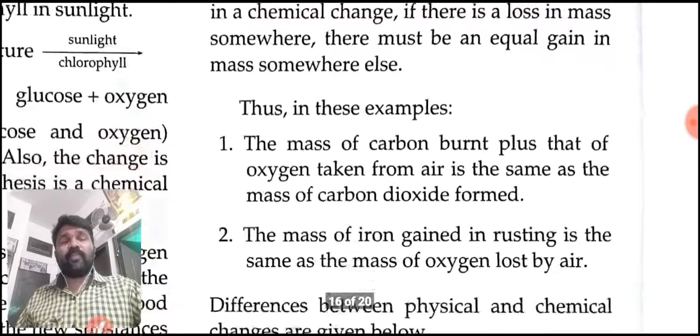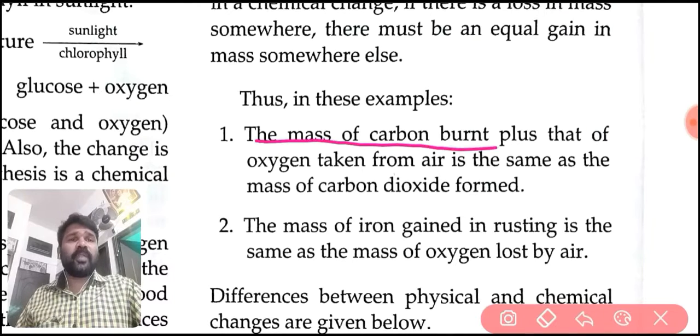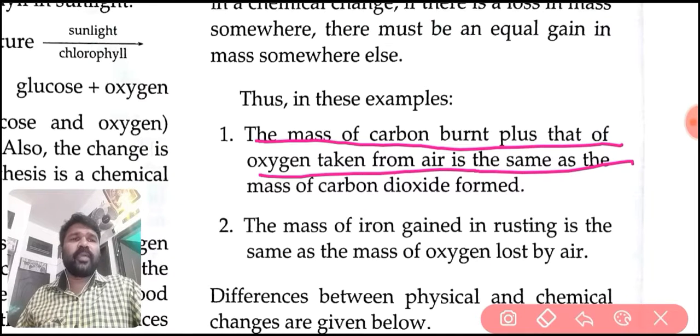The examples which we have learned earlier, the burning of carbon and rusting of iron, we have discussed just now. In the first one, the mass of carbon burnt plus that of oxygen taken from air is the same as the mass of carbon dioxide formed.